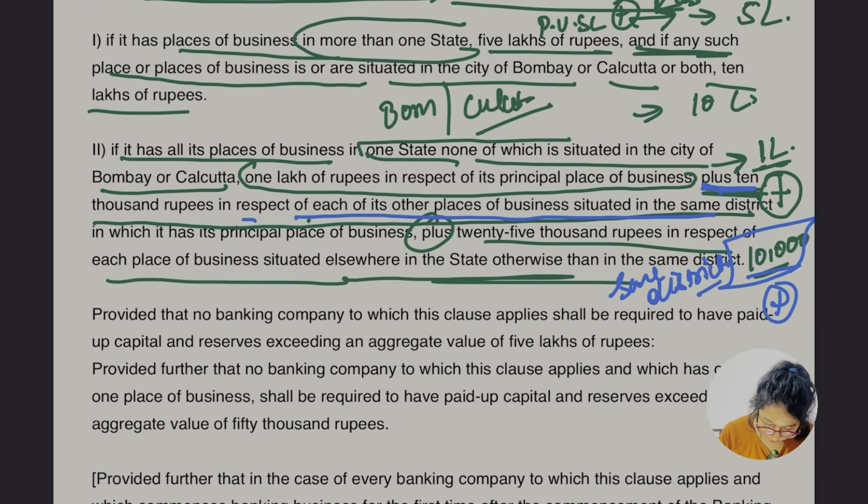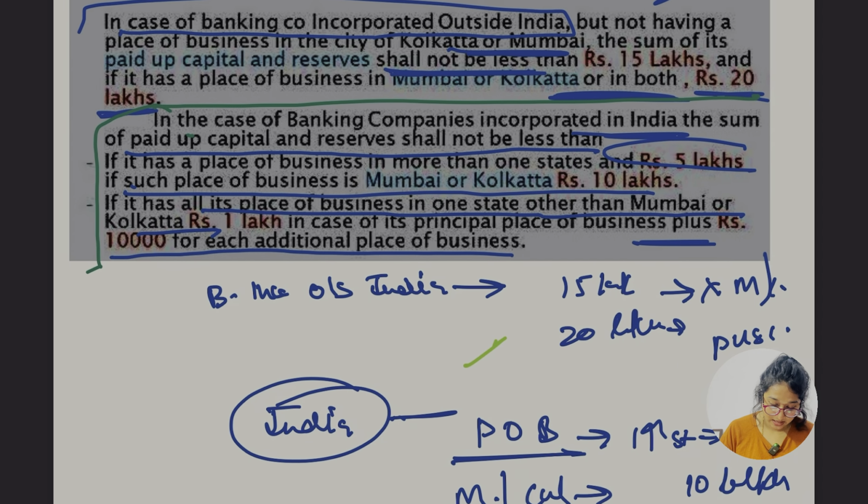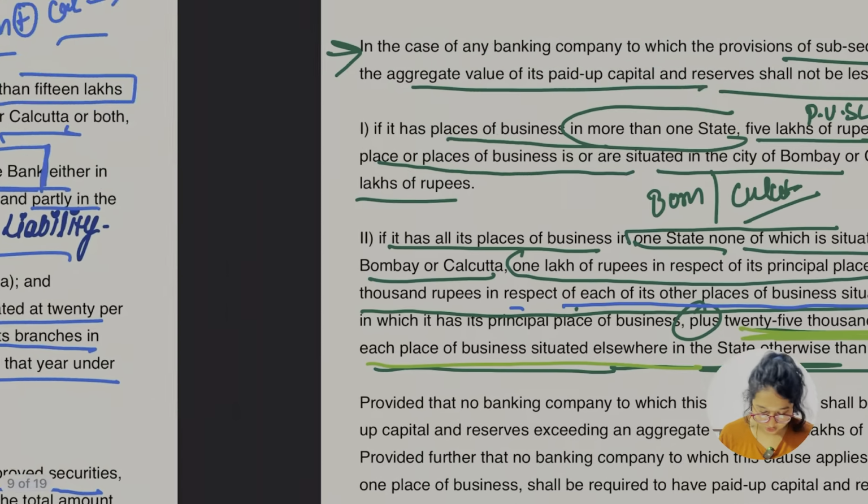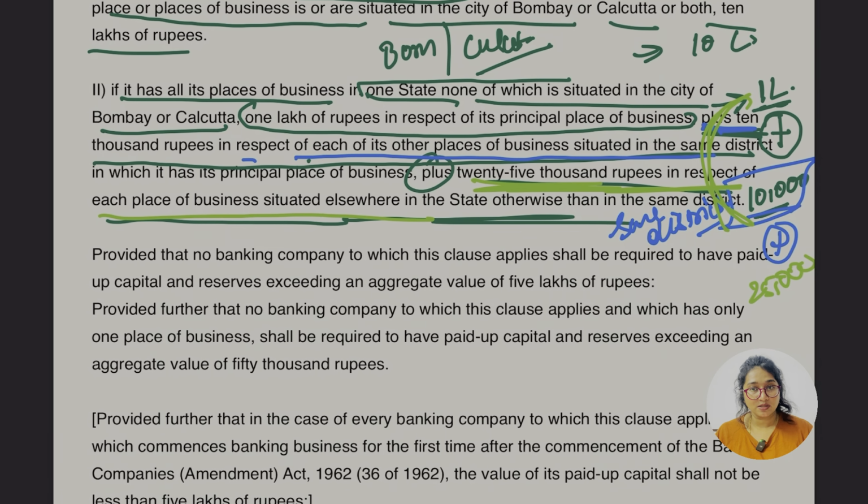Second, they are also saying one more thing. Let me take the other pen. So they are saying plus 25,000 rupees in respect of each place of business situated elsewhere in the state otherwise than in the same district. So if the place of business is in a different district, not in the same district, what was it for the same district? 10,000 additionally with that 1 lakh. But if they are having the place of business in another district, in that case how much? 25,000. This was the additional thing which was not in the chart here, right? So okay, what are they saying? We have understood, right?